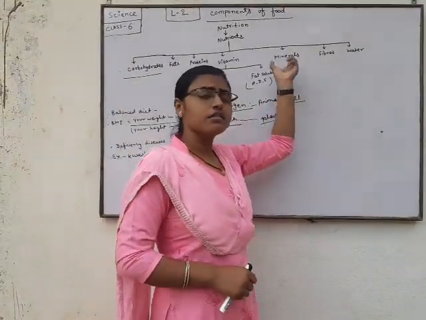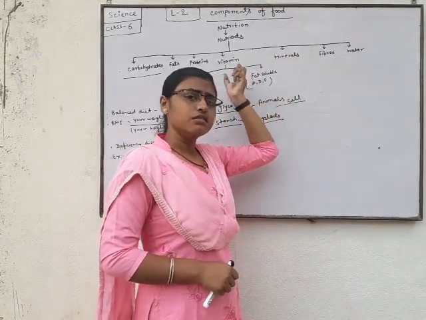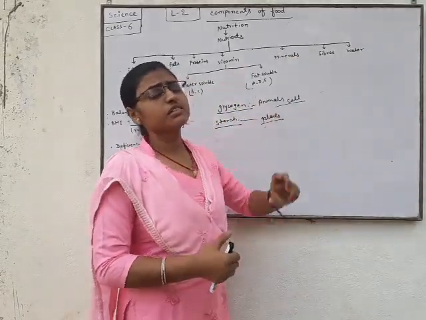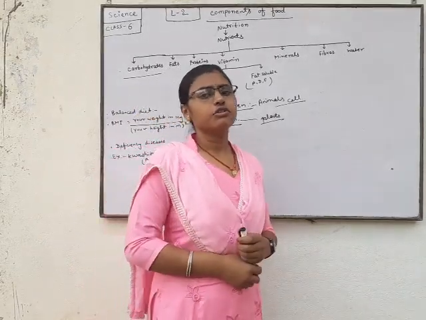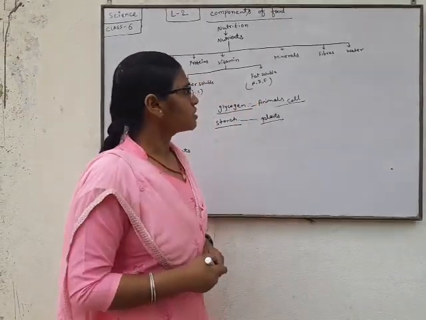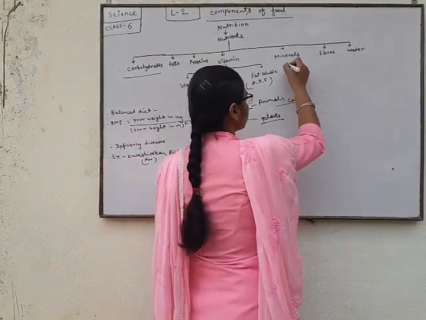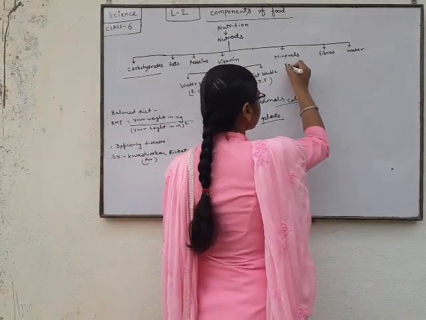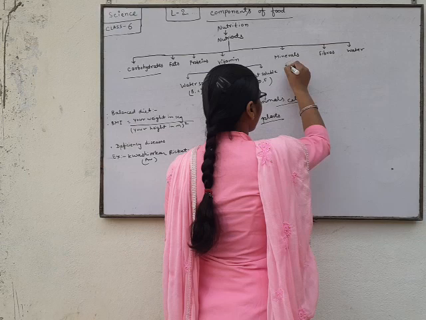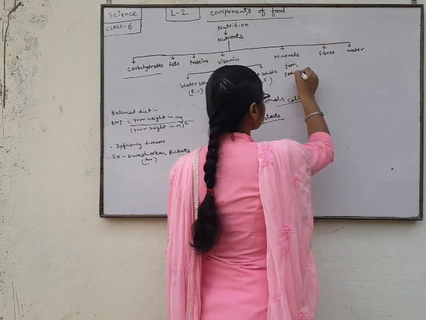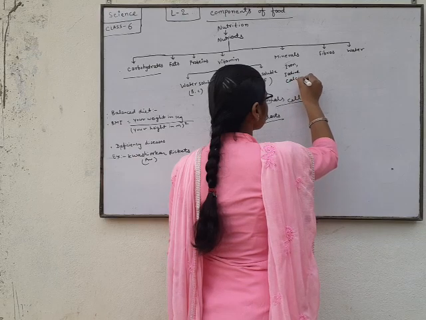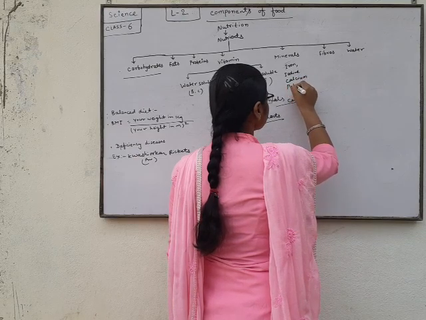Minerals are like vitamins. Similarly, minerals are needed in a very small quantity by our body. Some examples of minerals: iron, iodine, calcium, potassium.